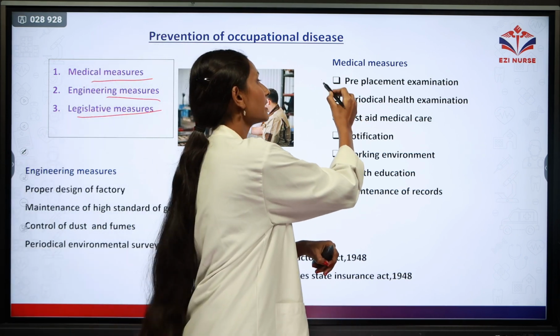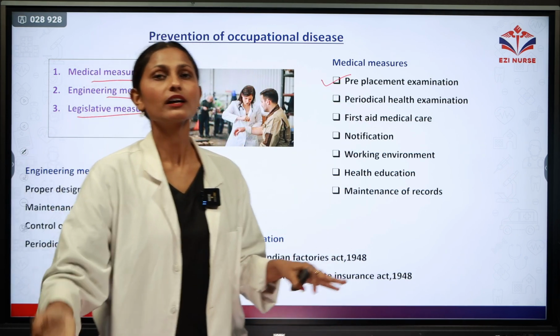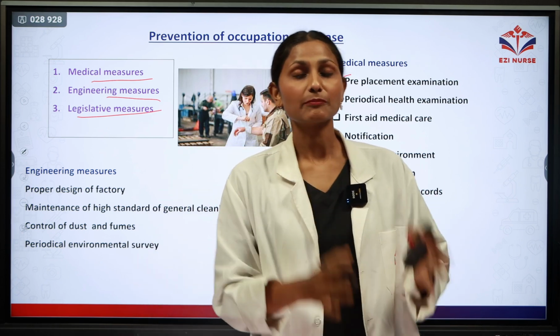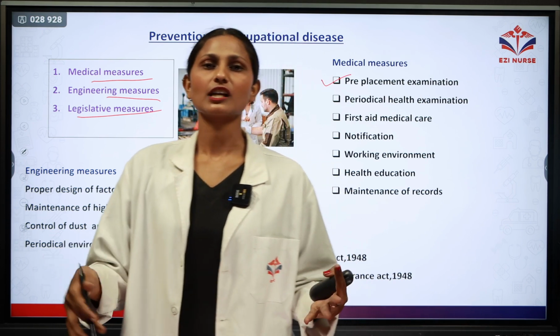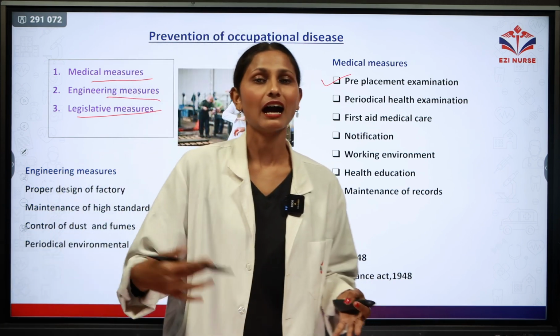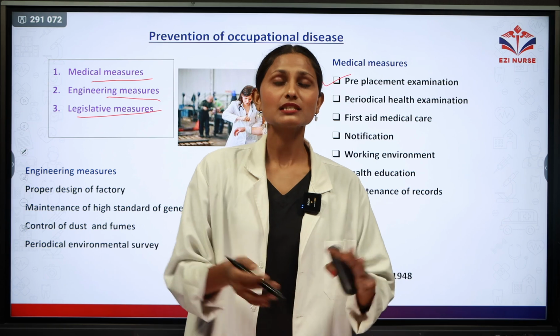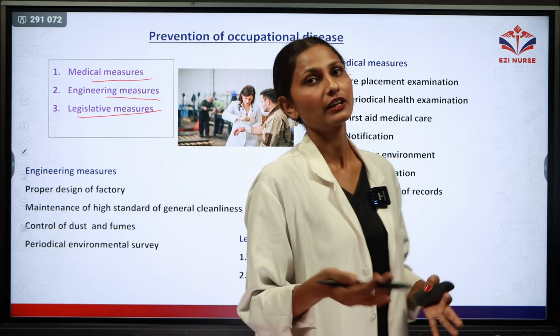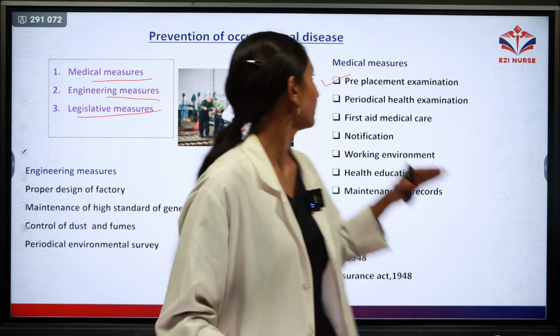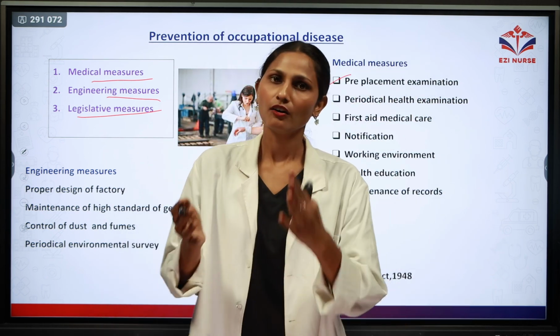In this, there is the pre-placement examination. If a new worker is there, before placing that person into the work, we have to do a routine examination, such as checking the blood pressure and measuring height, weight and ECG, simple things, according to the rules and policy of the industry. We do the pre-placement examination of that worker.